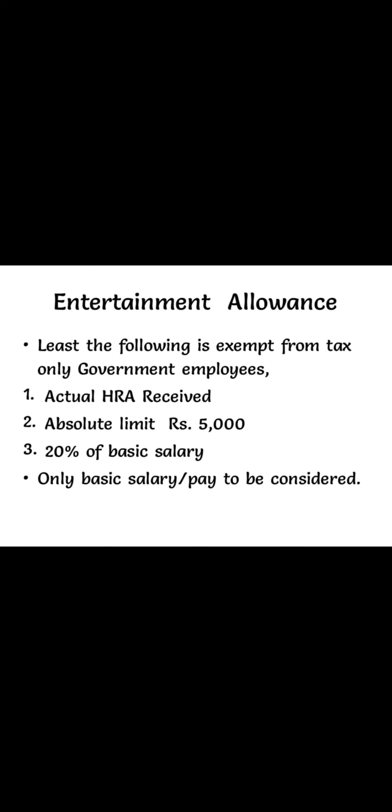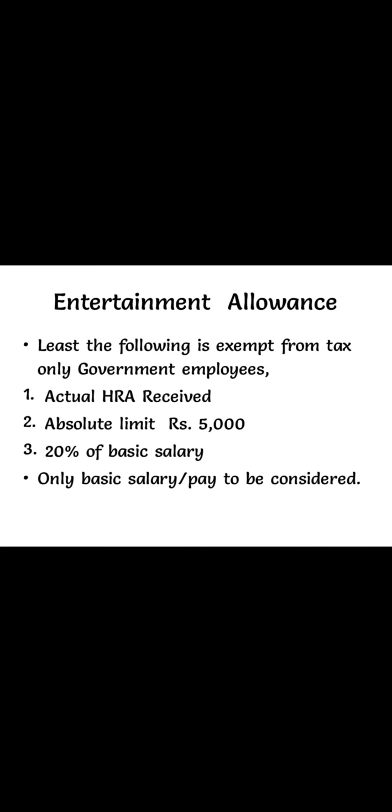The next partly taxable allowance is entertainment allowance. What is entertainment allowance? The allowance given by the employer to the employee for their benefit. The least of the following is exempt from tax, only for government employees. If a private employee receives entertainment allowance from their employer, it is fully taxable.